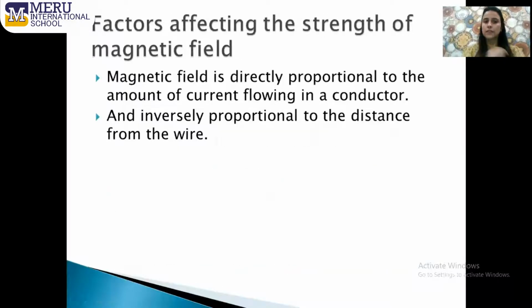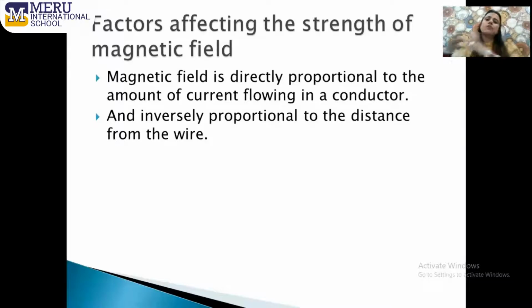Now, third question: what are the factors that affect the strength of the magnetic field? This is the current which is responsible for producing a magnetic field around a conductor. So definitely, if you increase the strength of the current, the strength of the magnetic field will also increase. Secondly, distance.